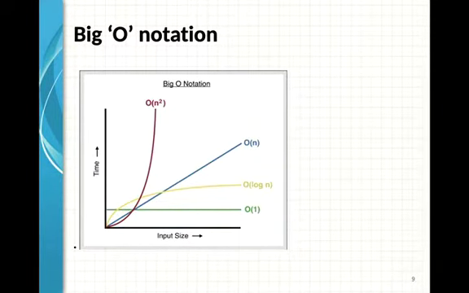And here is a graph to explain this big O notation. The x-axis is for input size and the y-axis for time. Now suppose an algorithm always results in constant time, in case of best and in case of worst.